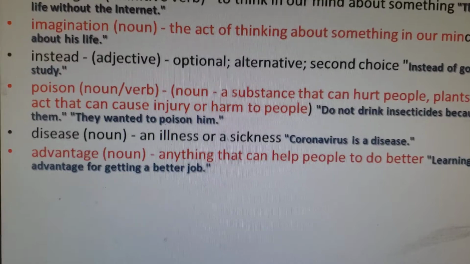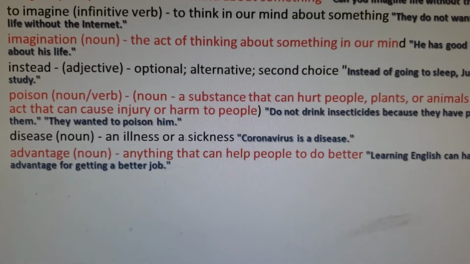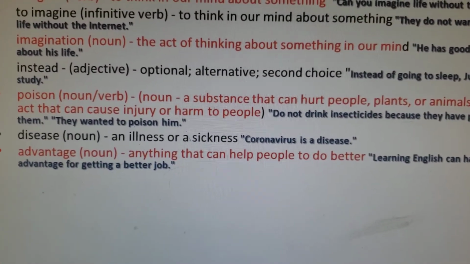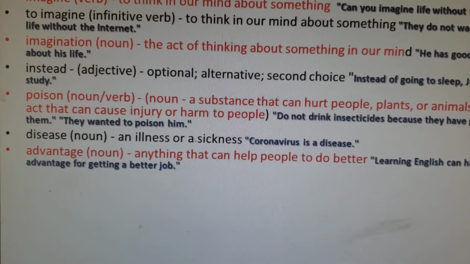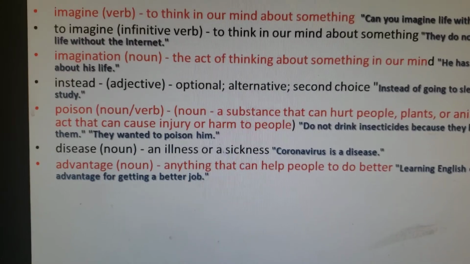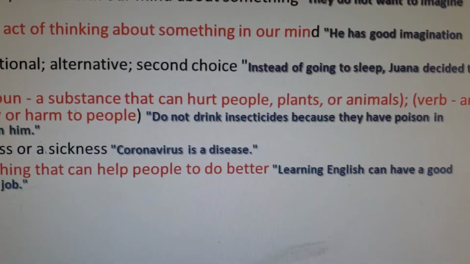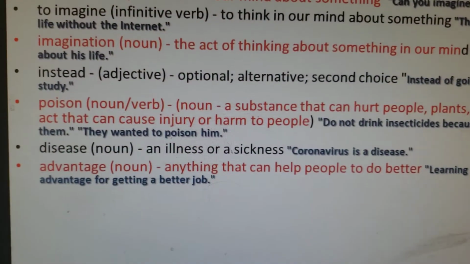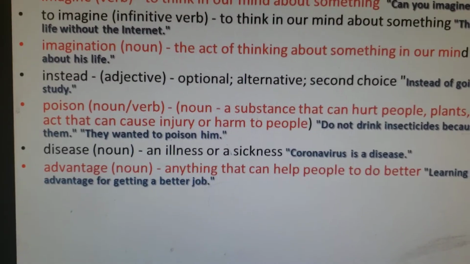Advantage. Advantage is a noun. Advantage is anything that can help people or animals to do better. So I need a cell phone. My cell phone is an advantage for me to communicate with people. Learning English can have a good advantage for getting a better job.